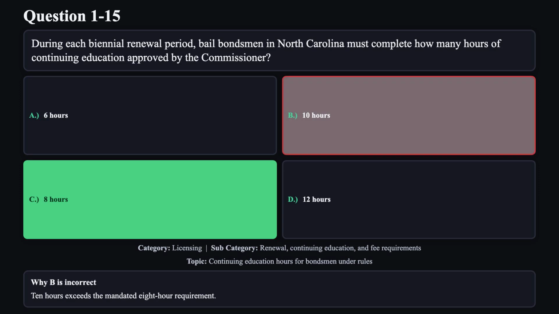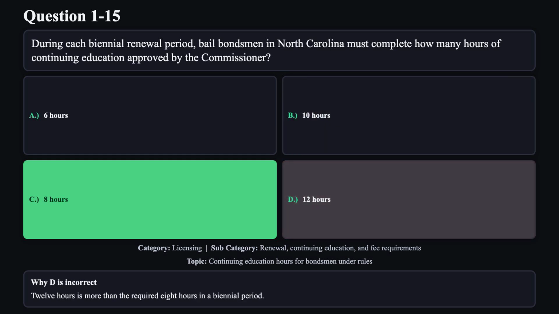Reason B is not correct. 10 hours exceeds the mandated 8-hour requirement. Reason D is not correct. 12 hours is more than the required 8 hours in a biennial period.